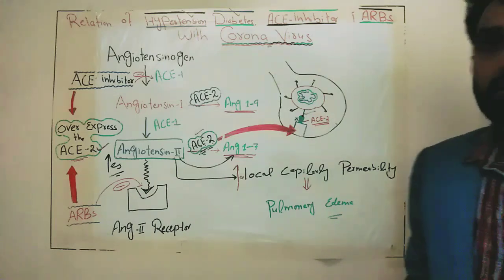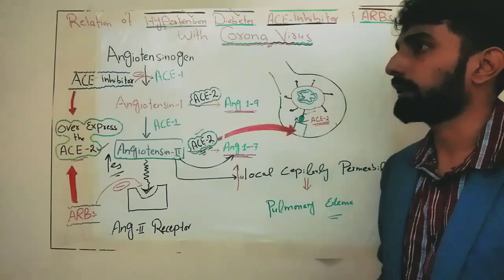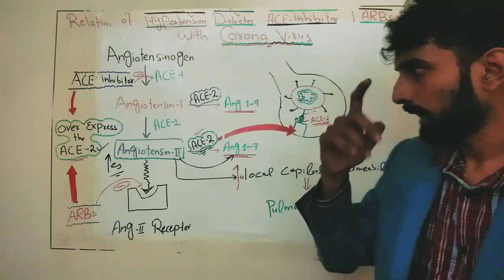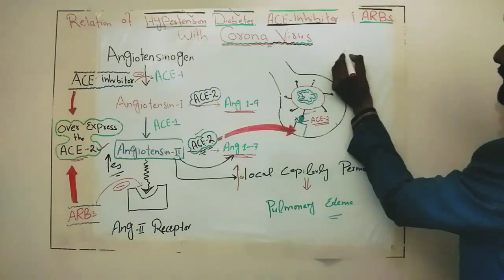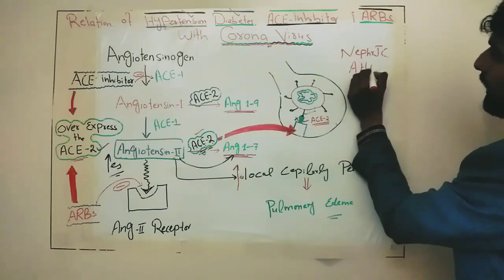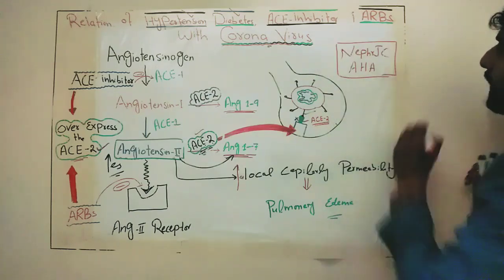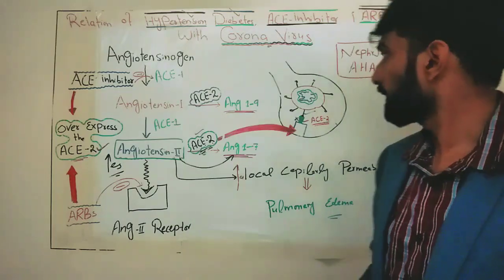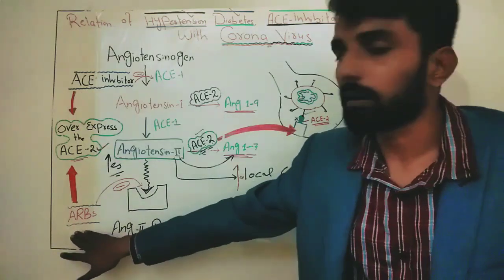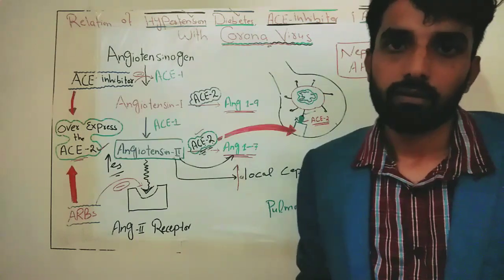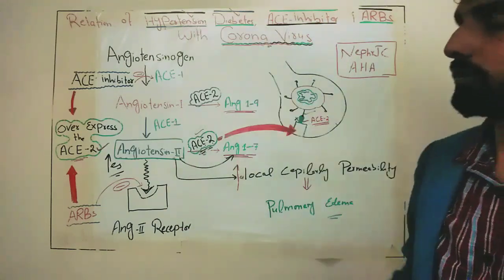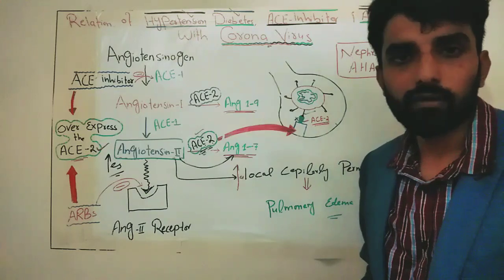So this is the reason the American Heart Association and another journal, Nephro Journal Campus, NEPHRJC, I'm not sure about the exact name, these are two very important journals, and they have recommended that patients who are taking ACE inhibitors and ARBs should not stop taking these medicines, because these medicines are not only taken for hypertension, they are also taken for serious cardiovascular conditions like heart failure.